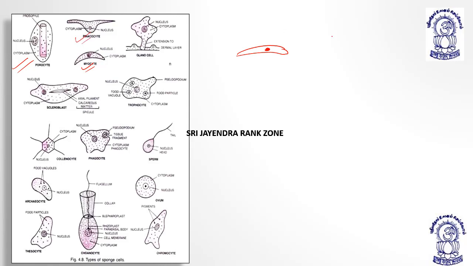Then pinacocyte, which is flattened. Then we have glandular cells, which are having glands; scleroblast, which creates spicules; trophocyte; nerve cells. Then melanocyte, collagen fibers, phagocytes, which perform phagocytosis, or engulfing of food. Then thesocytes, storing of food granules, food particles; coinocytes, collar cells; and the chromocytes, or the pigment cells. So these were the brief classification and distribution of different cells.